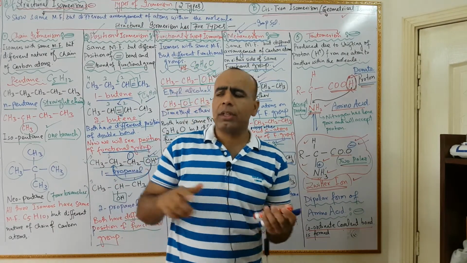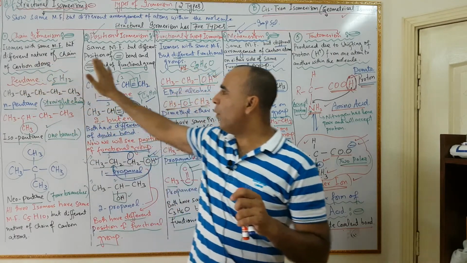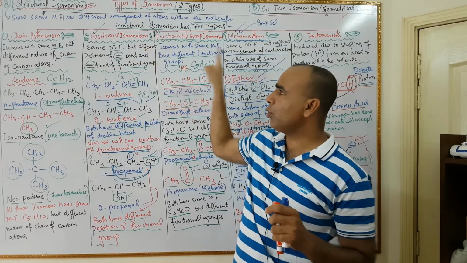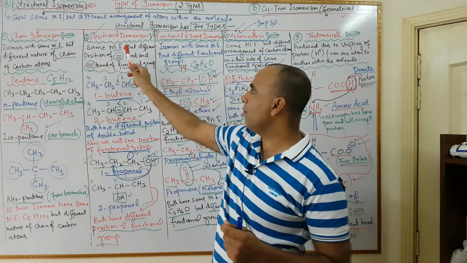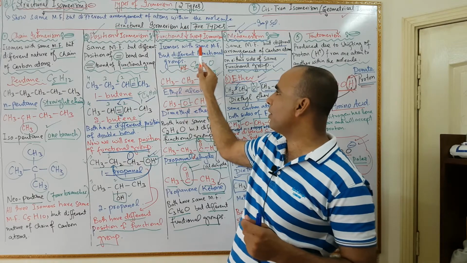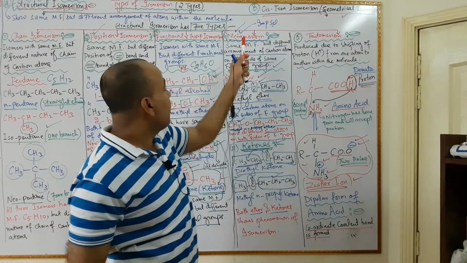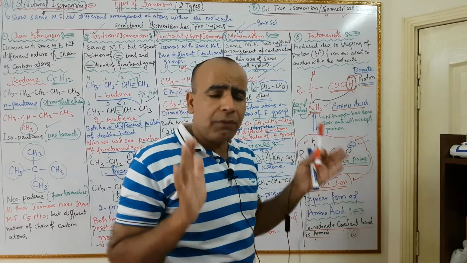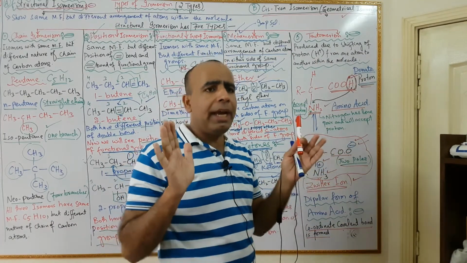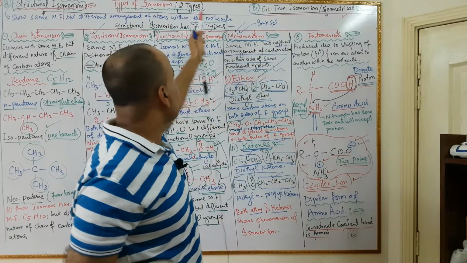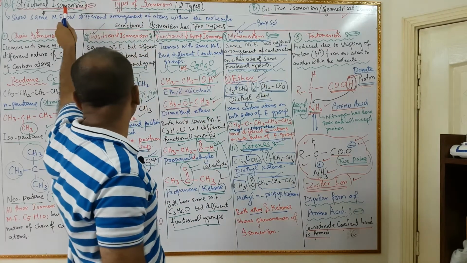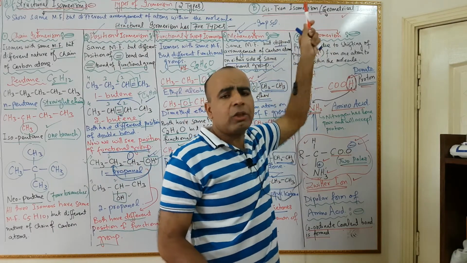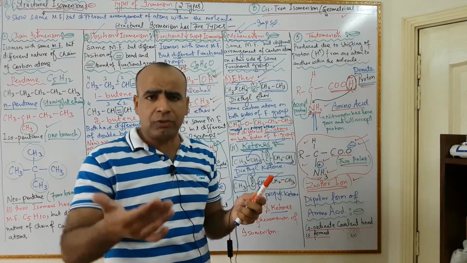My dear students, these are five different types of structural isomerism: chain isomerism, position isomerism, functional group isomerism, metamerism and tautomerism. They are all different short questions, and we will discuss the second type of isomerism, which is called cis-trans isomerism or geometrical isomerism, in next video.